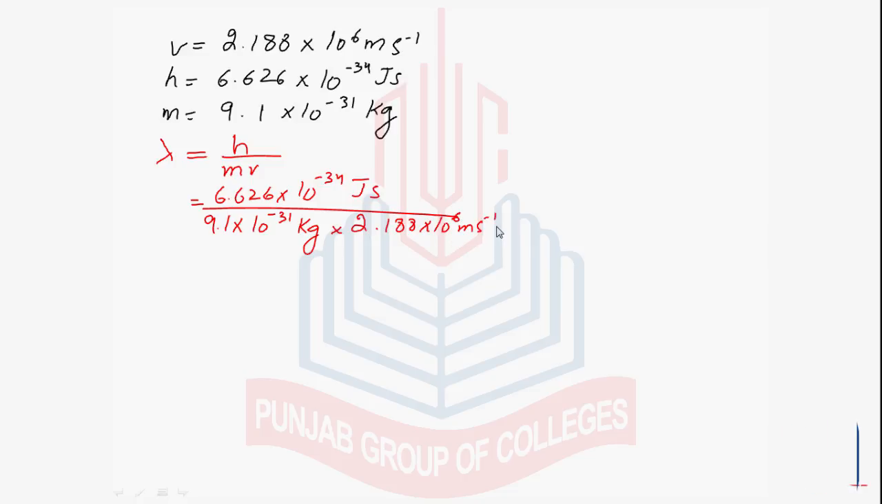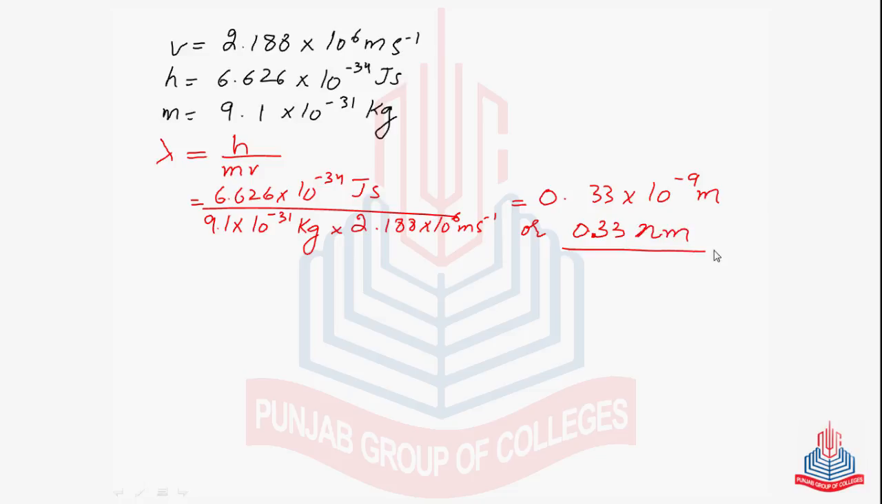And the answer comes out to be 0.33 × 10^-9 meter. Here we can also report this in nanometers. That is 0.33 nanometers, as we know that 10^-9 meter is equal to 1 nanometer.